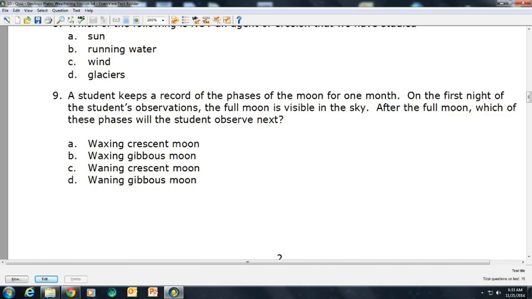Question 9. A student keeps a record of the phases of the moon for 1 month. On the first night of the student's observations, the full moon is visible in the sky. After the full moon, which of these phases will the student observe next? A. Waxing crescent moon, B. Waxing gibbous moon, C. Waning crescent moon, D. Waning gibbous moon.